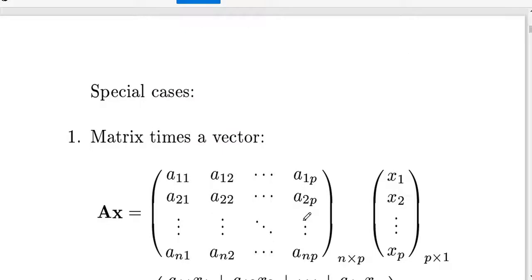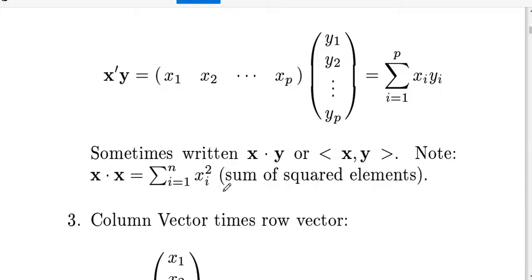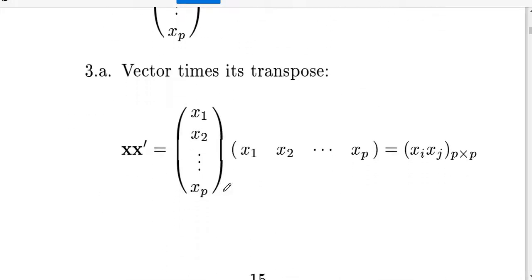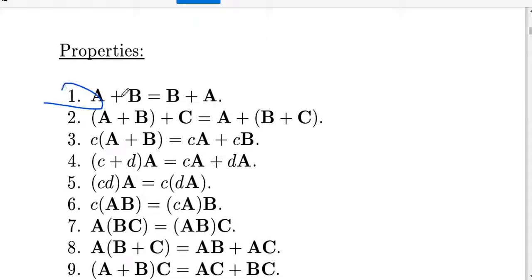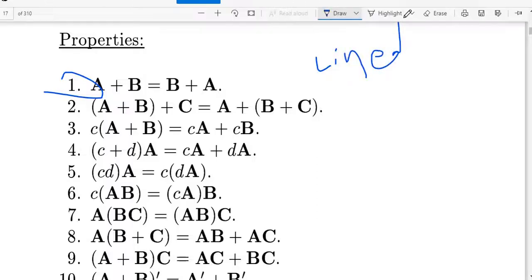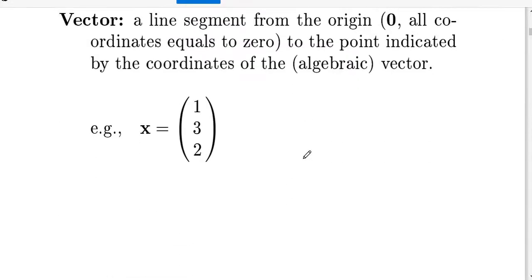Special matrices: here A is a matrix and x is a variable matrix. We can discuss this also. Then linear combinations, and how we can find the dot product or inner product. These are all things you have. These are some properties you know: in addition, a plus b equals b plus a, then a plus b plus c. You know all this from a linear algebra course in mathematics. Simple examples are also given.